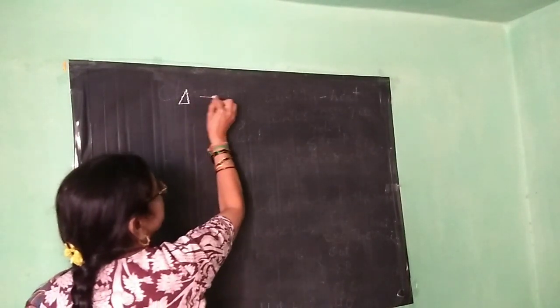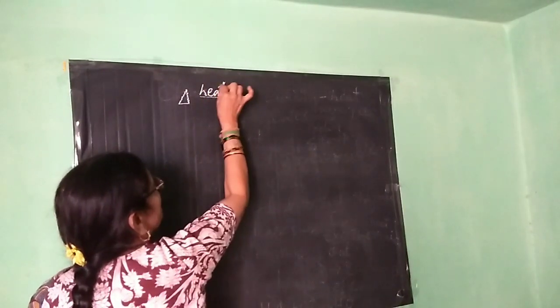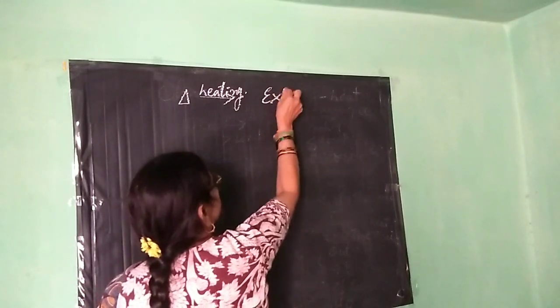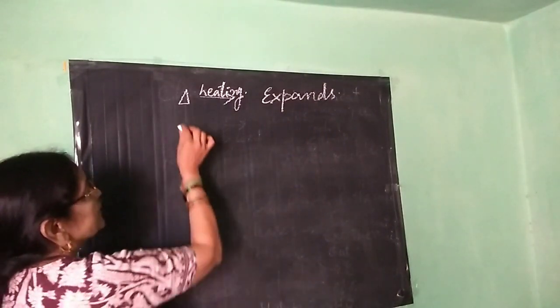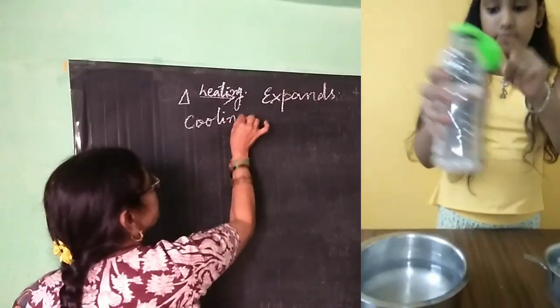Whenever you are heating a substance, what will happen? It expands. This is also what we discussed last year. If it is cooling, what effect is it?